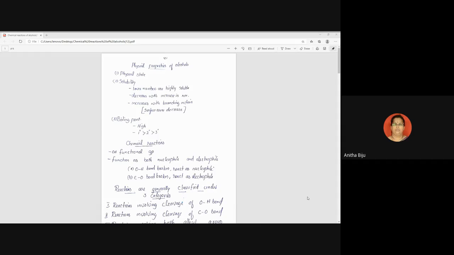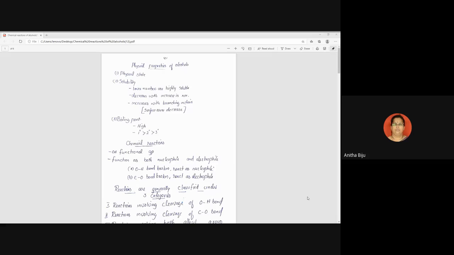So lower members exist in the form of liquids. When we go to the higher side, like if the number of carbons increases to 12 or 13, then the physical state also switches to the next one. It will be in the solid state. Okay. Next topic is solubility.